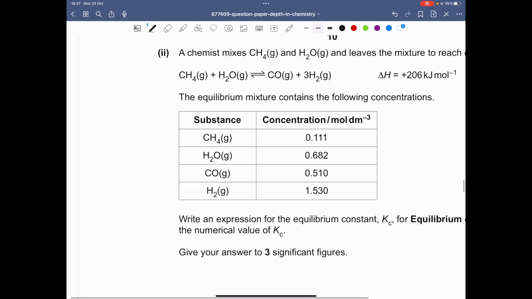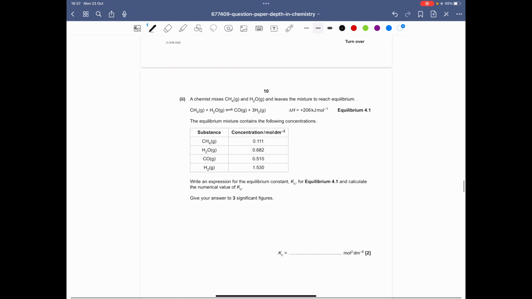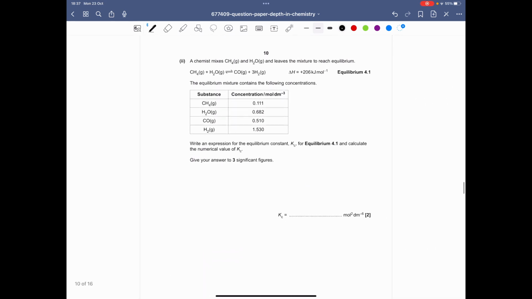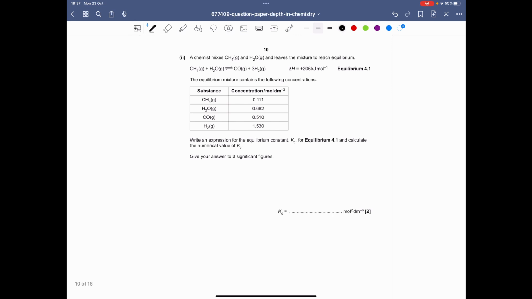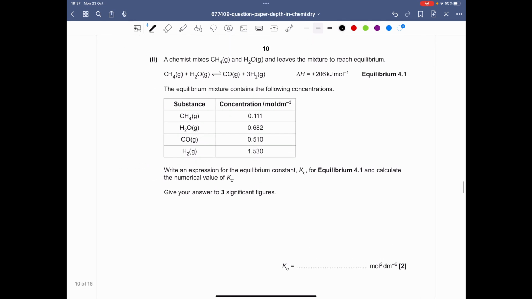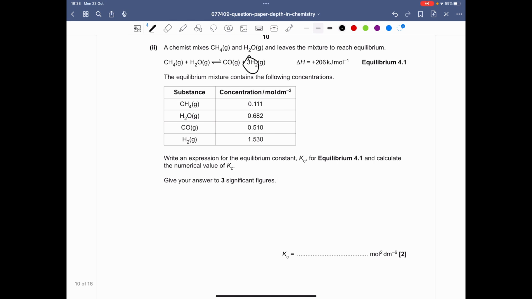So next, part 2. A chemist mixes methane and water and leaves the mixture to reach equilibrium. So this is a Kc question. Write an expression for the Kc constant and calculate the numerical value. When we write Kc expressions, as you've seen in the paper 1 walkthrough, it's just the products over the reactants, and the number of moles of the product, like say 3H2, the 3 will be raised to the power of the concentration of that gas.